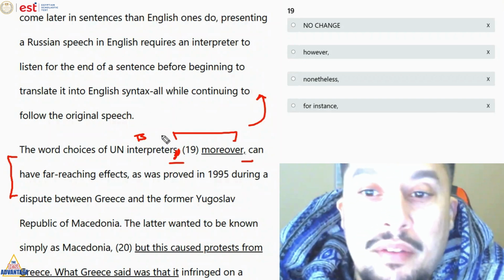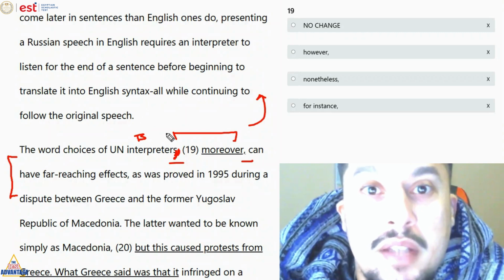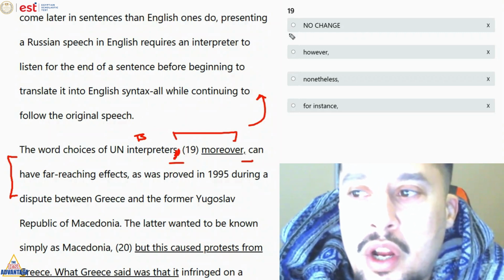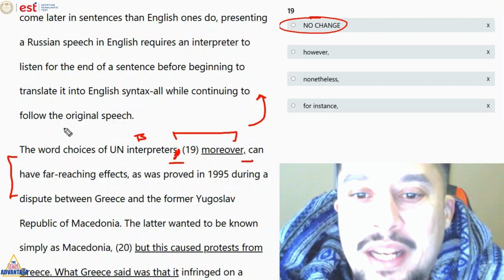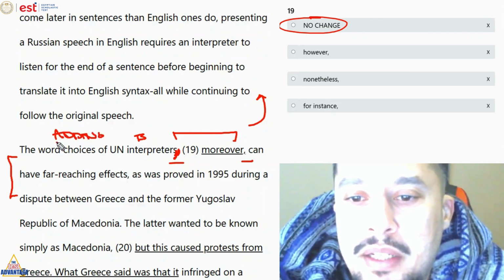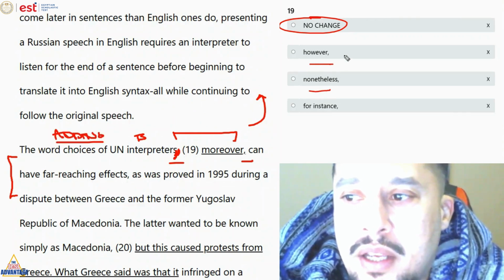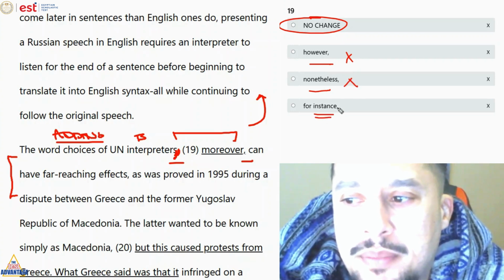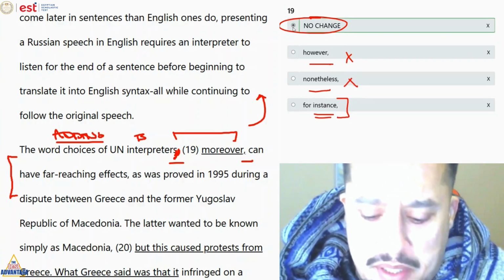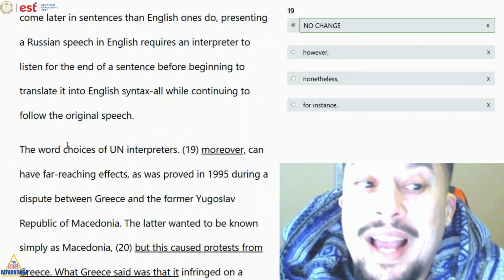So هنا we're adding information. الeffects بتاع translator, more jobs of the translator. So هنا نقول إجابة A عشان he's adding to the main idea or to the main discussion. عكس إجابة B و C مفيش حاجة عكس. For instance, هنا is too specific. Moreover, when we add extra information,